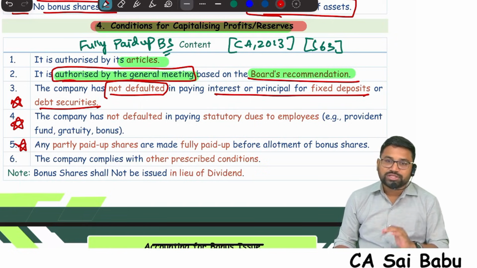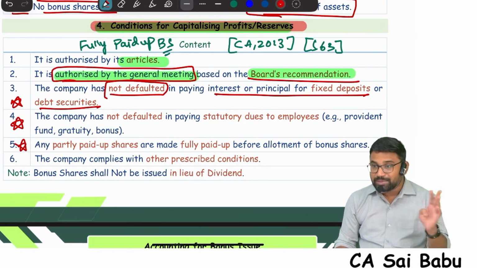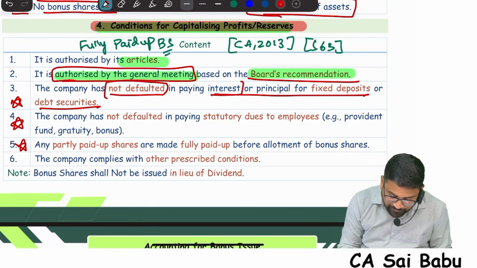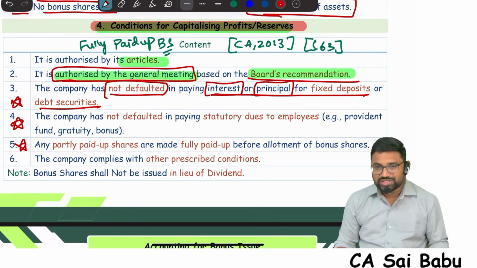Already my company issued debentures, debt securities, and fixed deposits. Now, in respect of those debts, there should not be any default in payment of interest or principal. If interest is not paid, or principal is not yet paid and the due date has already come, then you are not eligible to go for fully paid bonus shares.